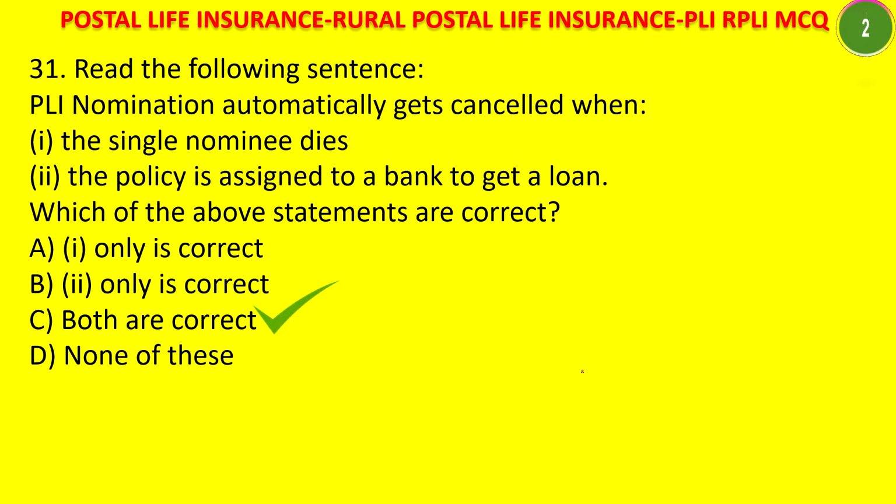The answer is both are correct. Whenever the nominee dies, the nomination automatically gets cancelled, and when the policy is assigned to a bank, the nomination also gets cancelled. You may have to do the reassignment and give the fresh nomination.